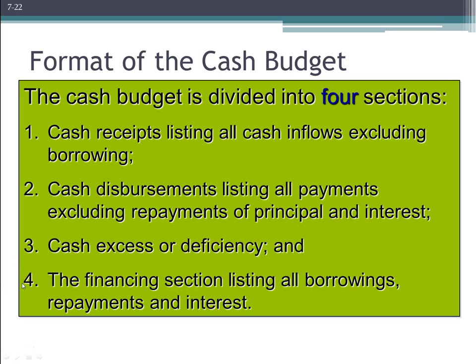Or if we've already borrowed money and we're going to have an excess of cash, then we want to pay that back to lower the amount of interest expense that we're paying. Most companies are generally going to have a line of credit, and that means they can access cash and take loans very easily and very quickly. Now, those things are very convenient and beneficial for companies to meet their obligations. However, they can also generally carry with them a very high interest amount. So we're going to want to pay that back as soon as we possibly can, but we want to make sure that we have enough cash on hand to meet our obligations and not go out of business.